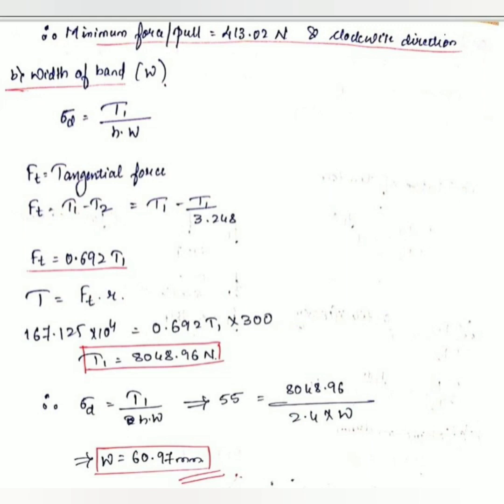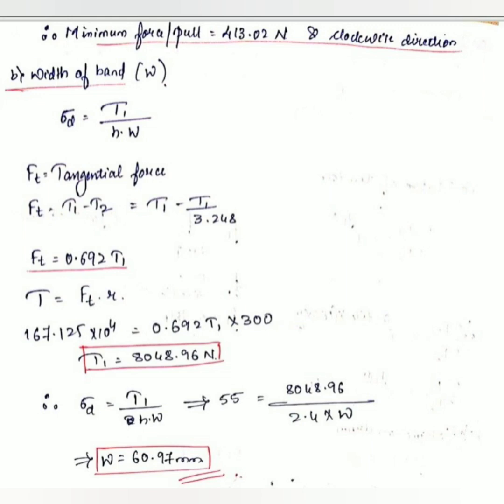So first we'll find the tension T1, which you can find by the relation Ft equal to T1 minus T2. T2 you express in the form of T1 by 3.248. This 3.248 is nothing but the e raised to f theta value, and Ft equal to 0.692 multiplied by T1 you got. And torque, you know, is Ft into R. This is also discussed in the theory part.